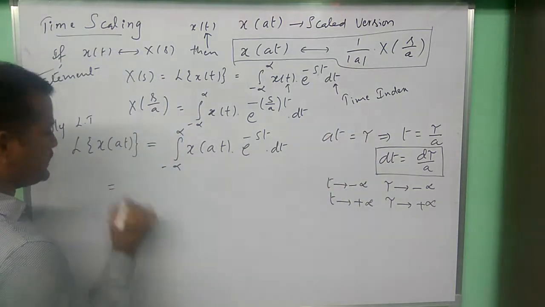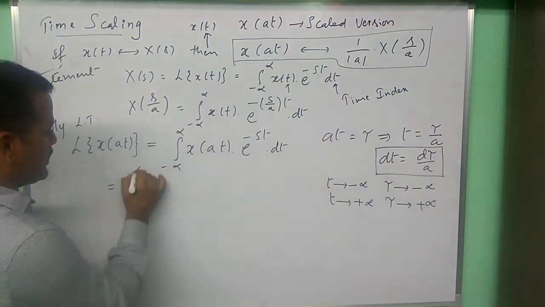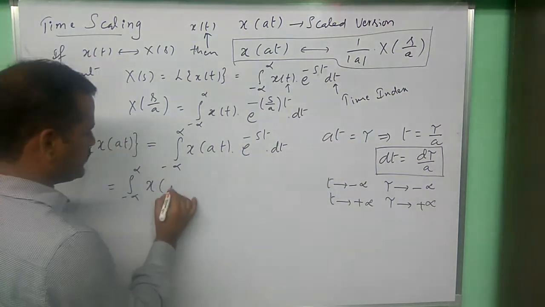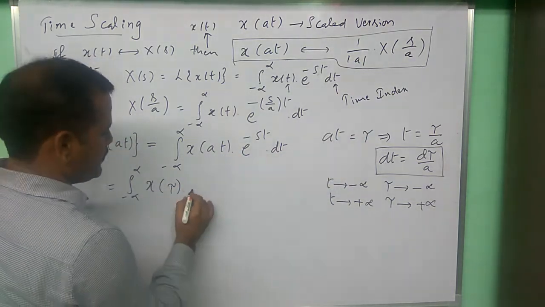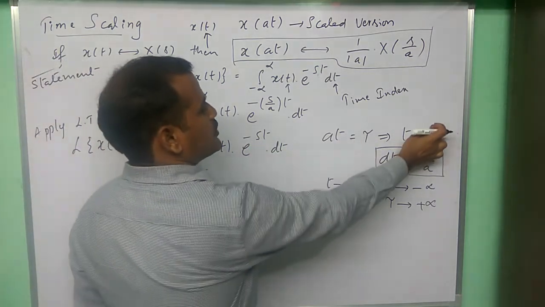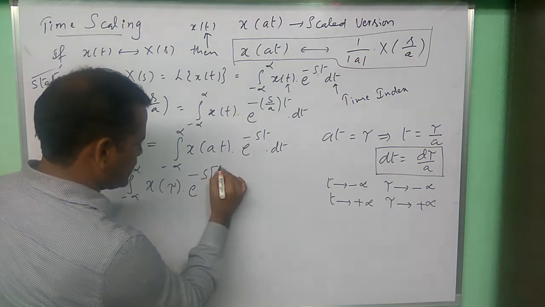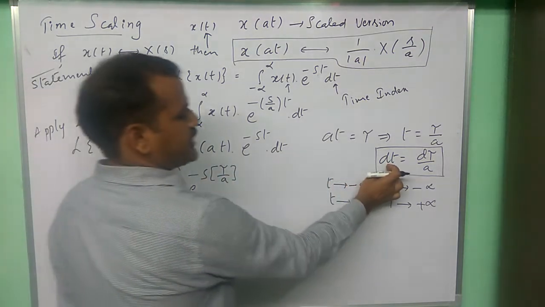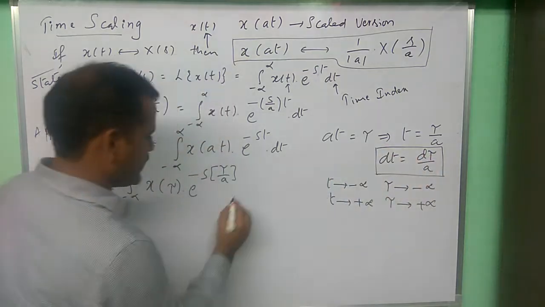Let us substitute here. Minus infinity to plus infinity x of at replaced with tau, and e power minus s. Here t is there. t is equal to tau by a. So let us write tau by a here. And dt should be equivalent to d tau by a.